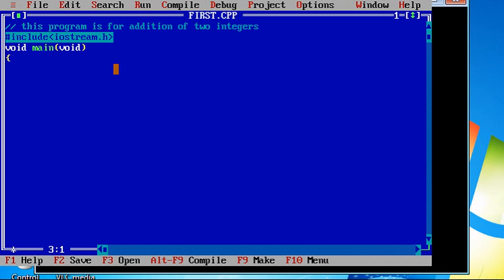You can change the return type of main to an integer also. In that case, you need to provide a return statement. Whenever you write the return type of main as an integer, the last statement has to be return 0. So either we can make it void or we can make it an integer. When the return type of main is void, there is no need for a return statement.